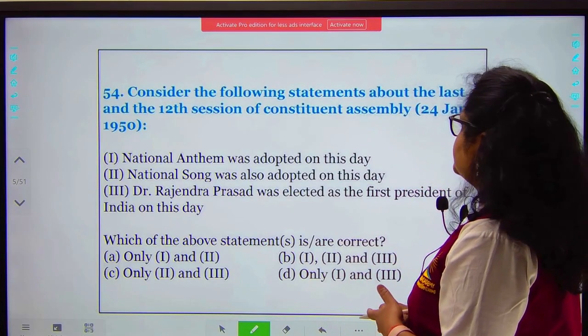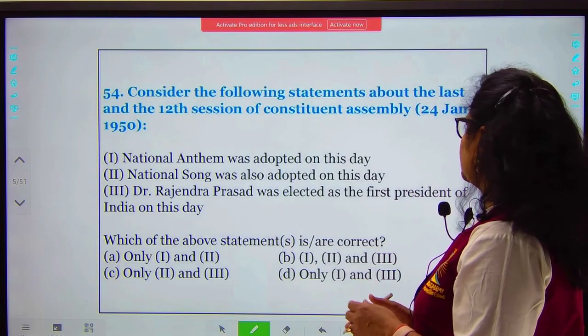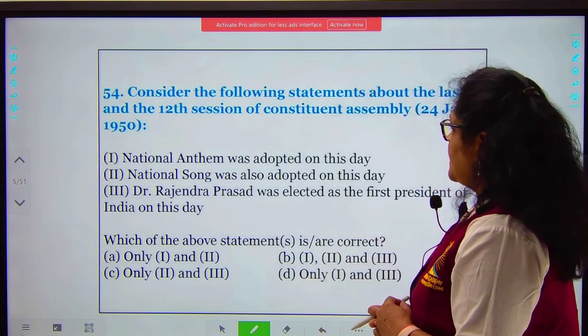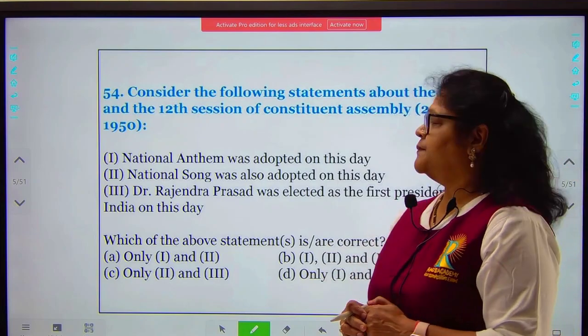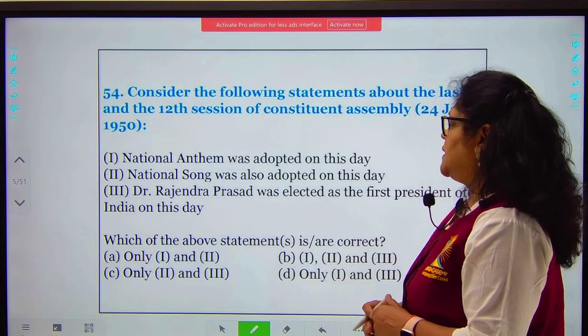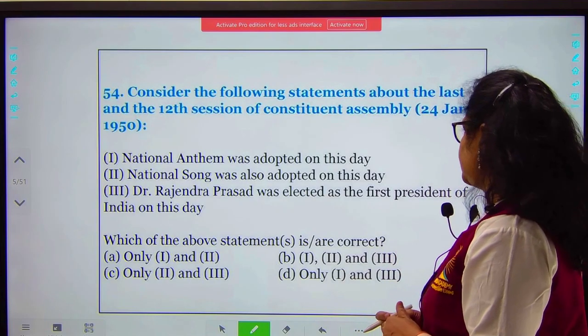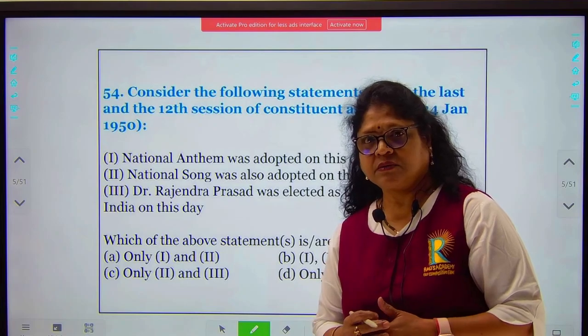Consider the following statements about the last and 12th session of the Constituent Assembly on 24 January 1950. The national anthem was adopted on this day. The national song was adopted on this day. Dr. Rajendra Prasad was elected as the first president of India on this day.